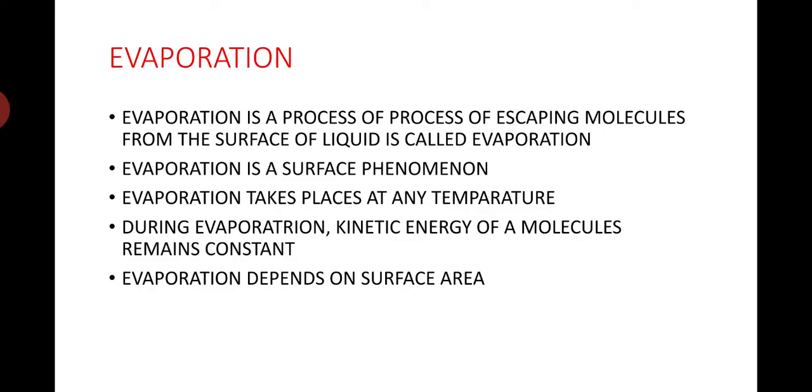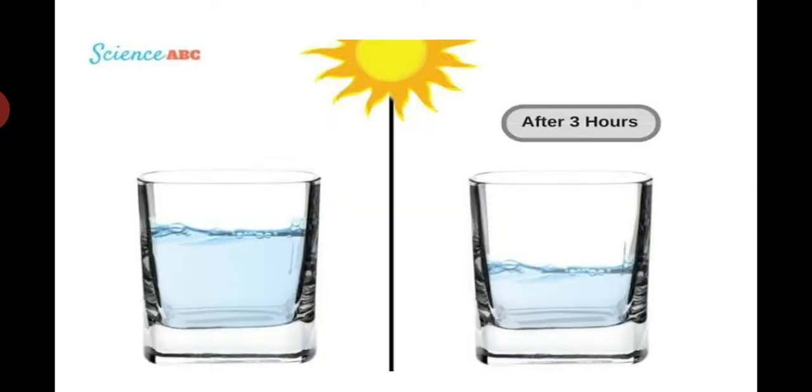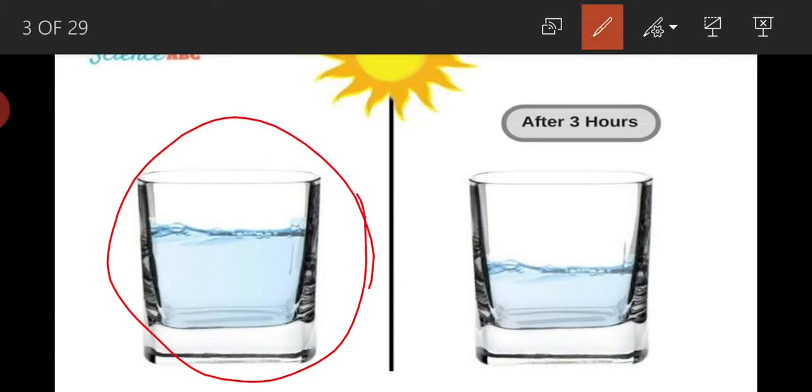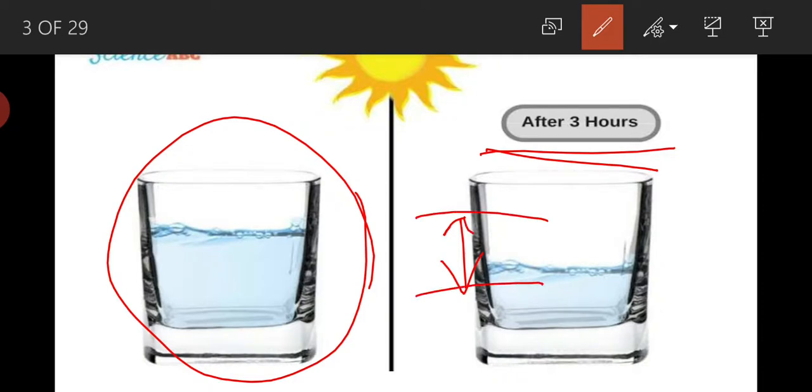What is evaporation? Let me explain it with an example. Here in this image, you can see that if you take water in a tub and keep it outside in open space, after some hours, whether it may be 2 or 3 hours, the level of water decreases. So, what happens to this water? This water is being evaporated and it is getting mixed with the air.